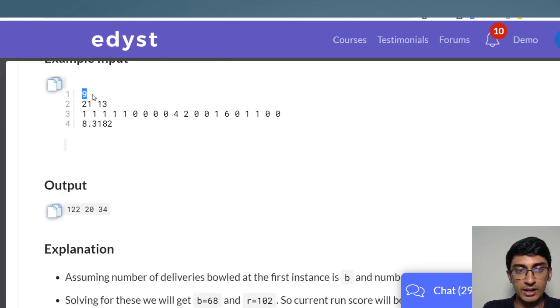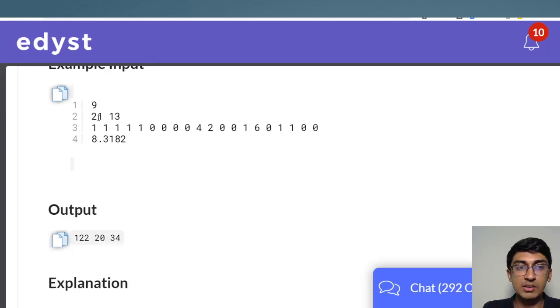For example, I knew that the run rate was 9, and at that point, let's say, Sachin and Sehwag were playing. One had 21 runs, another had 13 runs, and then the power went off. After that, this bunch of deliveries happened, which we came to know about much later, the deliveries that happened during the power outage. And after those deliveries, we come to realize that the new run rate is 8.3182.